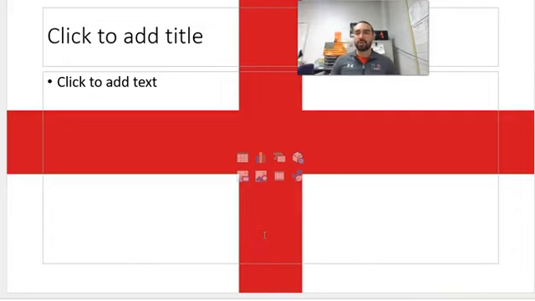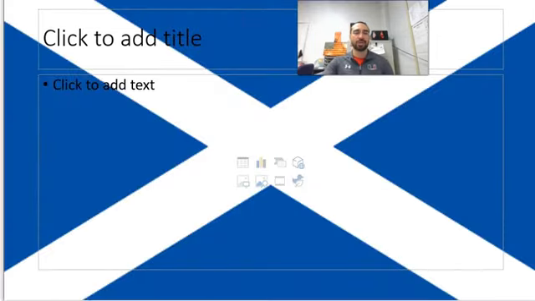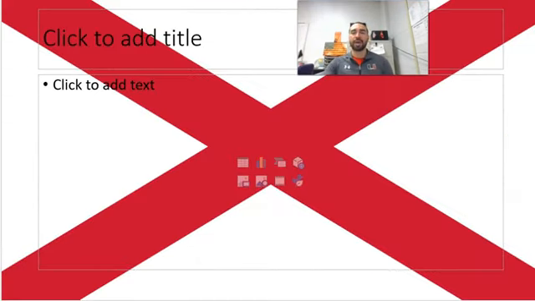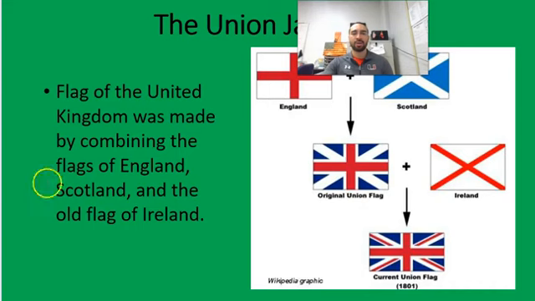So how do we get to the British flag of today? It's a combination of the flag of England, the red cross, St. George's Cross, with the flag of Scotland, which is St. Andrew's Cross, along with the old flag of Ireland. And those three flags combined give us the Union Jack, the flag of Great Britain and Northern Ireland.